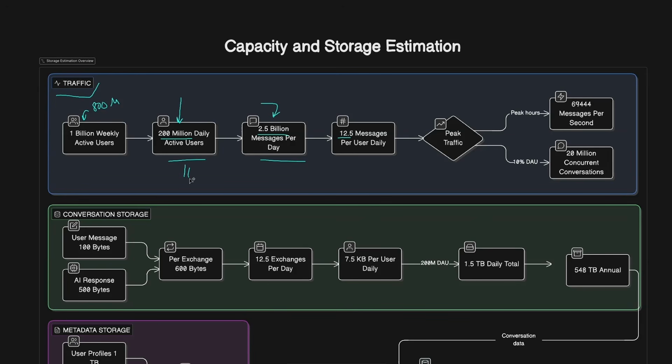And 10% of these daily active users will be chatting concurrently in the peak times. That will come down to 20 million concurrent conversations that we need to handle.